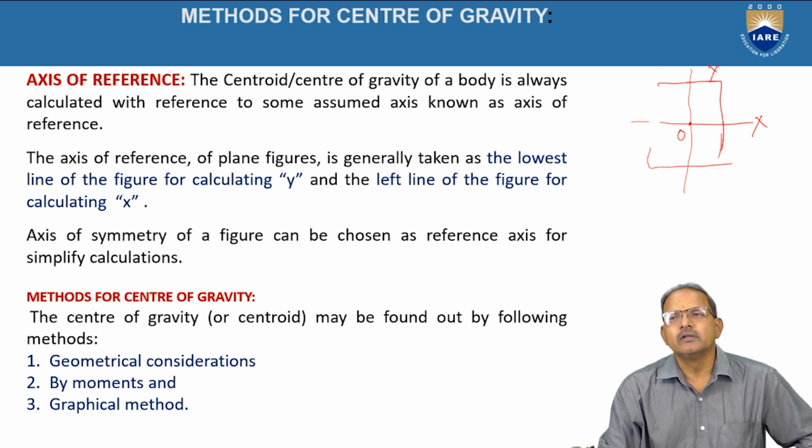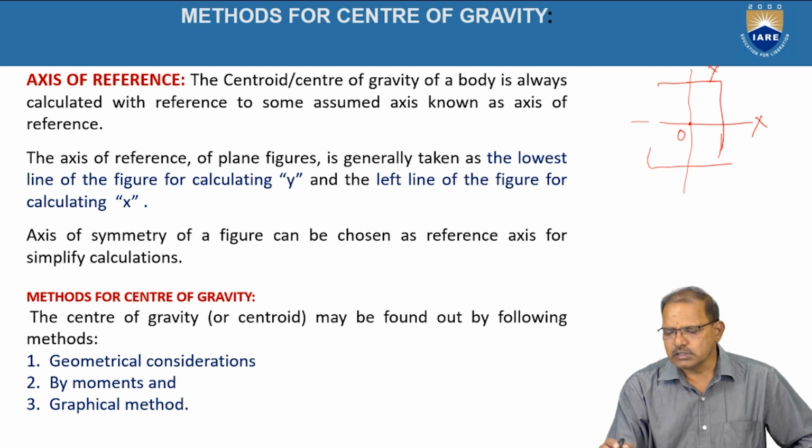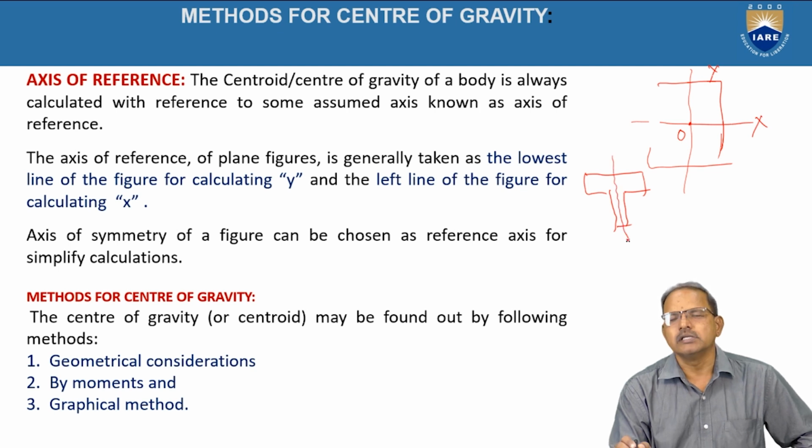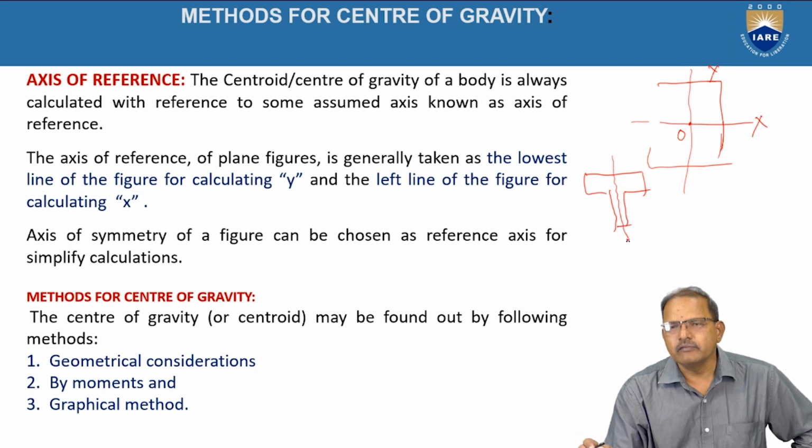Similarly, an object may be symmetrical about the vertical line. The best example is the T section. In this case, the symmetrical vertical line is treated as the y-axis.